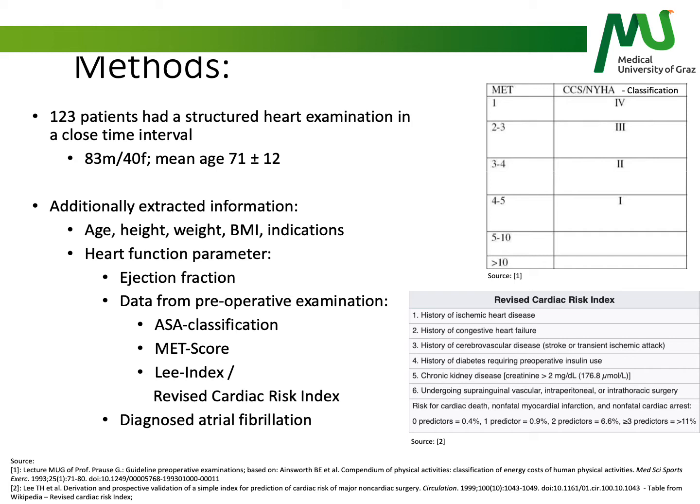As parameters for the heart function, we used the ejection fraction, MET score, Lee index or revised cardiac risk index, and the presence of atrial fibrillation. The MET score is an equivalent to the NYHA classification, as we can see on the table on the right. The Lee index evaluates the risk of major cardiac events during general anesthesia in relation to comorbidities like congestive heart failure, chronic kidney disease, diabetes, and ischemic heart disease, shown in the table bottom right.